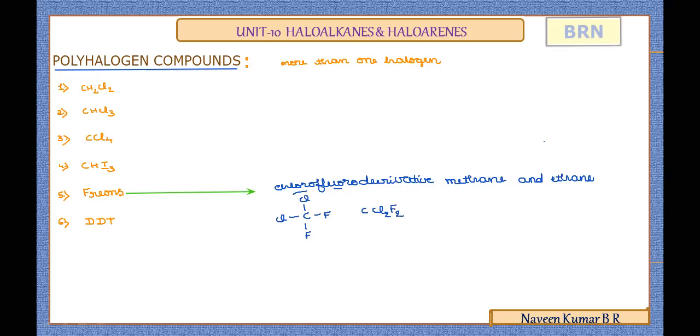Two hydrogens by Cl, two hydrogens by fluorine, CCl2F2. This compound is an important example of freon, which is freon 12, difluorodichloromethane.